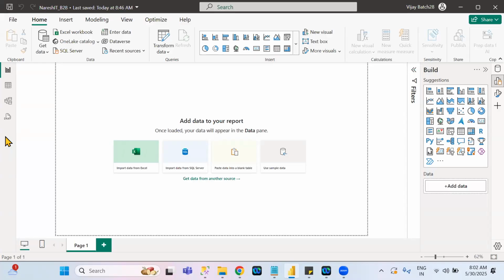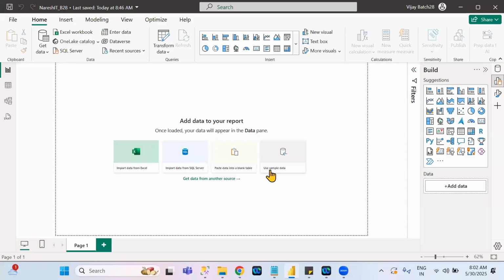See, whenever you are opening a new Power BI file, this is the center page. In this center page itself, did you see the use sample data option or not? Yes. Okay. Use sample data is up. This is the option to load the sample data. This sample data is provided by Microsoft. This is one way to load the sample.